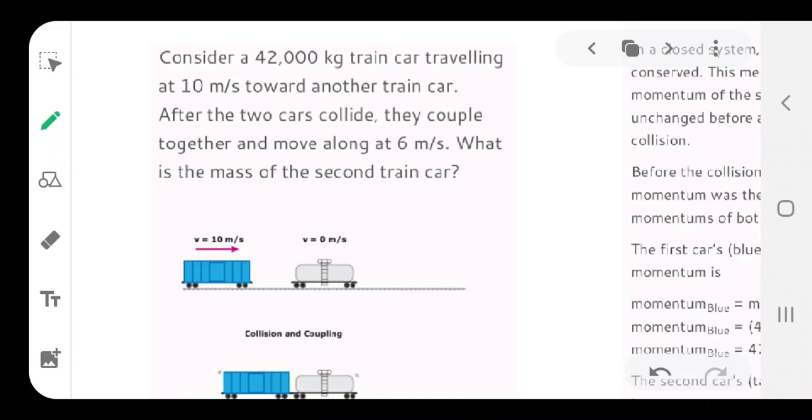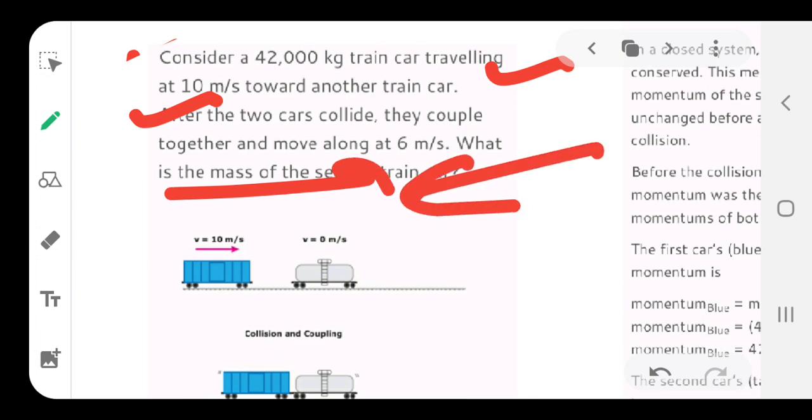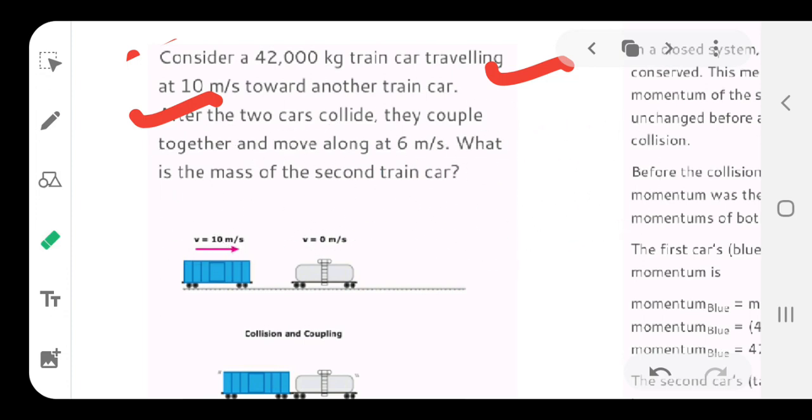They say consider a 42,000 kilogram train car traveling at 10 meter per second towards another train car. After the two cars collide, since the first is traveling towards the cart, and the second cart is approximately at rest, as it is given here.